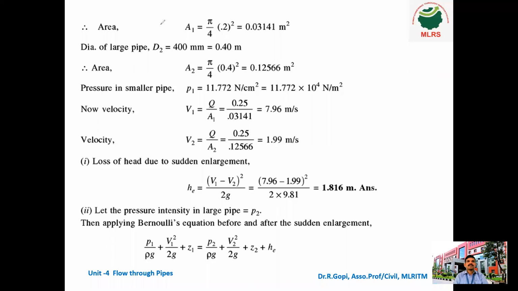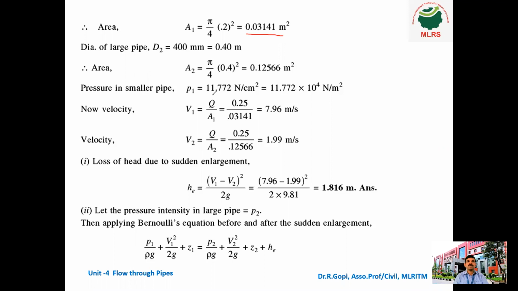So next, area. Area A1 is equal to pi by 4 into 0.2 square, which is equal to 0.03141 meter square. And the diameter of the larger pipe D2 is equal to 0.4 meter. So A2 is equal to pi by 4 into 0.4 square. It is 0.12566 meter square. So in this problem, they have given the pressure at the first section.